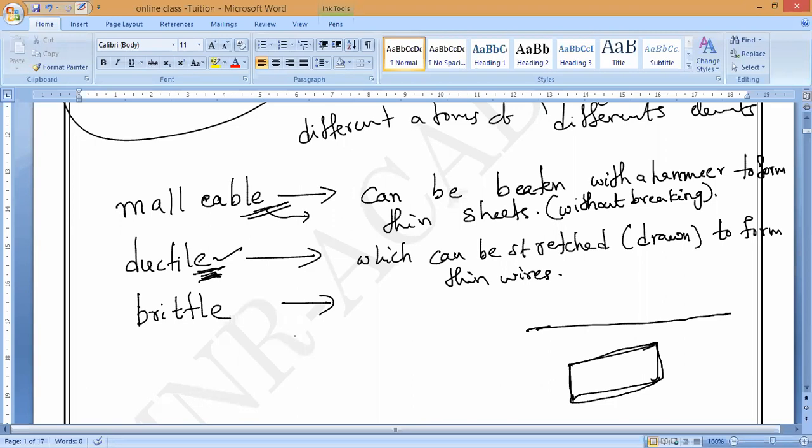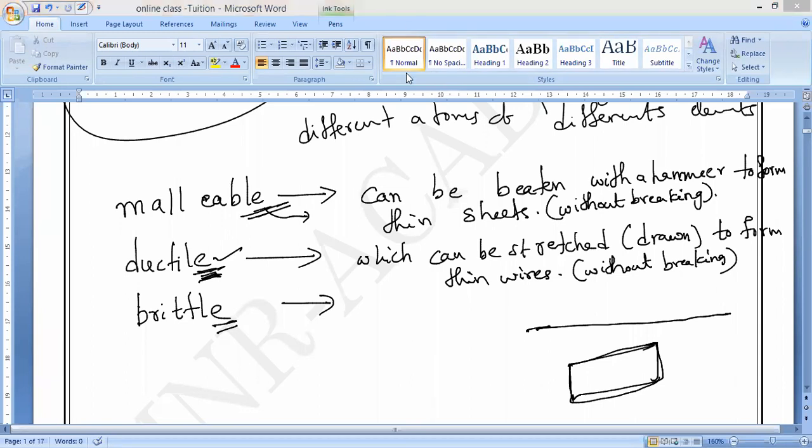Are you clear? Now, what do you mean by brittle in nature? Here also you should remember, without breaking. Respond to me. If you are hitting with a hammer, what is happening, guys? What do you mean by brittle in nature? Sir, when an element breaks into pieces when hammered.